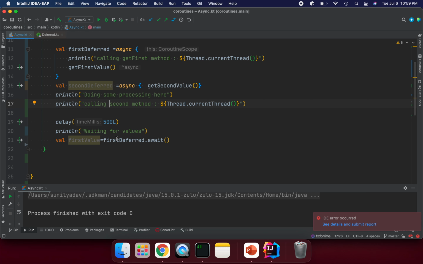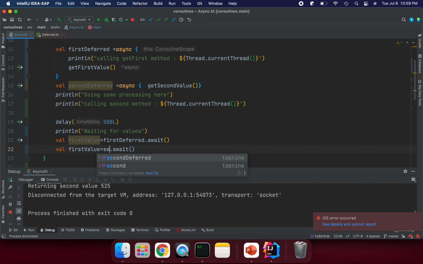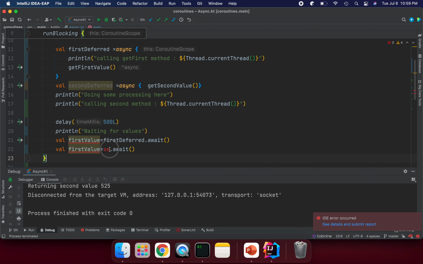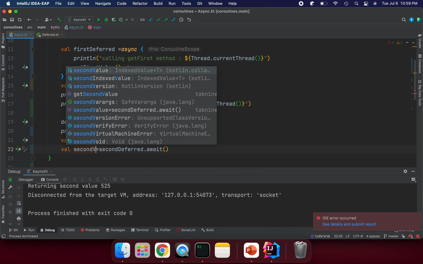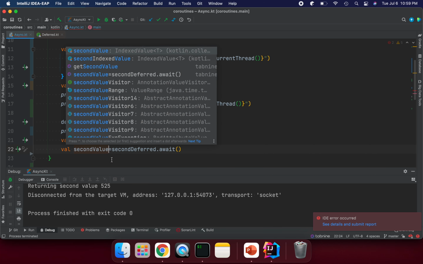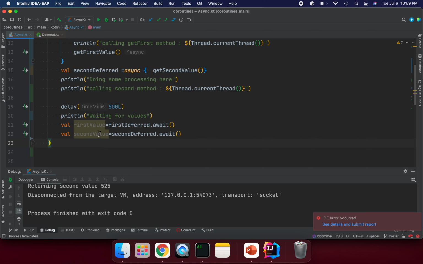Now we got the first result, right? Now we try to get the second result. I'm going to say second deferred dot await, and here we can say second value. First value and second value. So now we are trying to get the value.